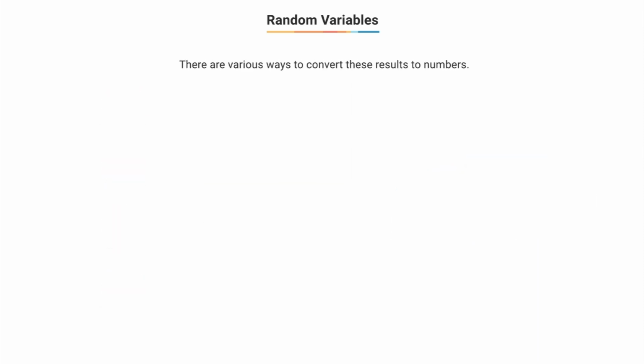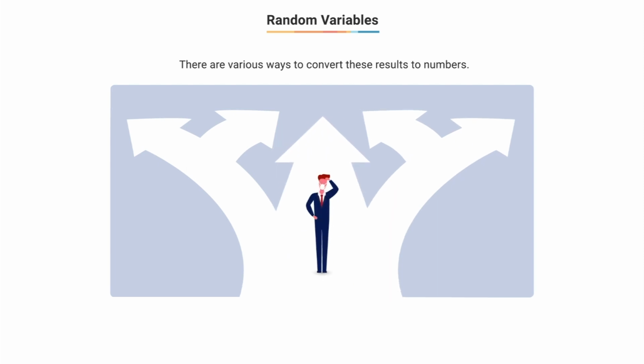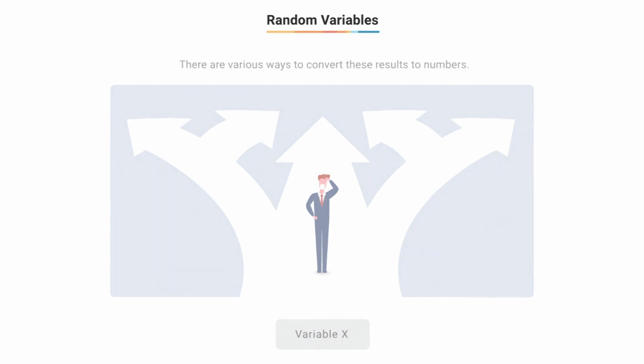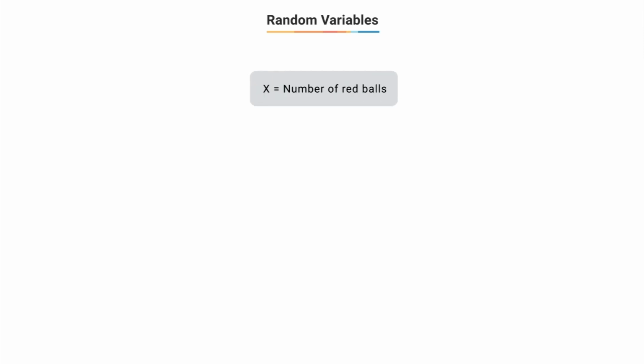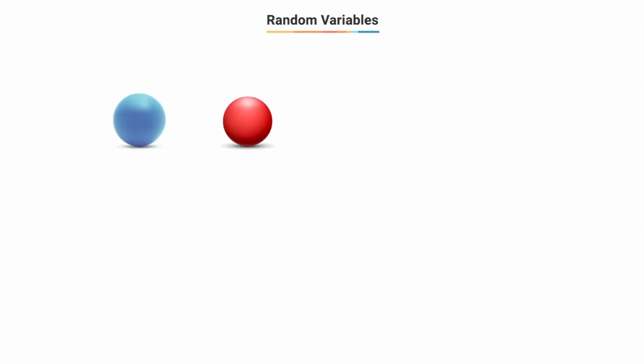So there are various ways in which we can convert these outcomes to numbers, or in other words, quantify them. Let's assign the value of the number we get after quantifying to a variable x. For example, let's quantify the outcomes by using the number of red balls. So instead of saying that the outcome is blue, red, red, red, we can say that we got 3 red balls and x equal to 3. Similarly, for the outcome blue, red, we can say x equal to 2.